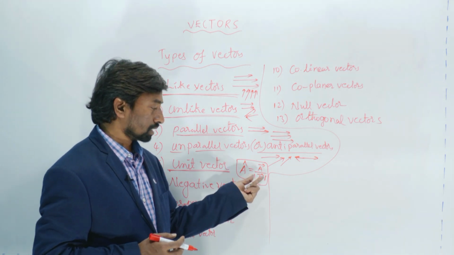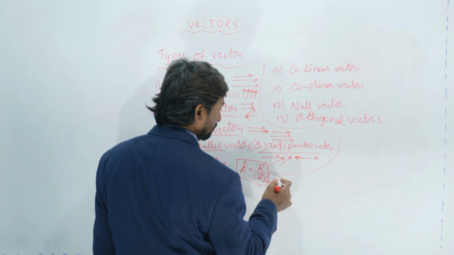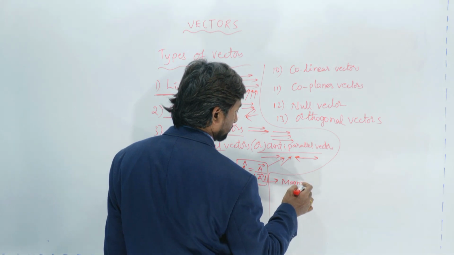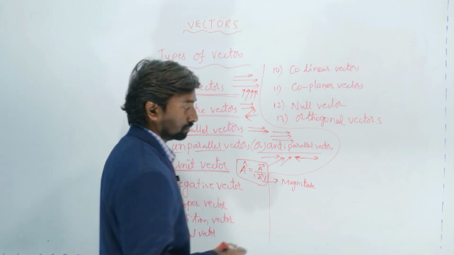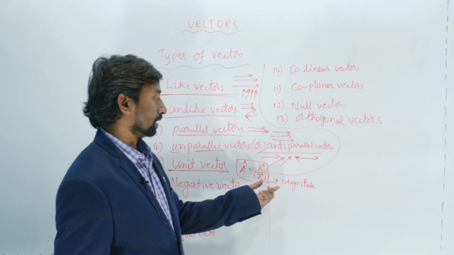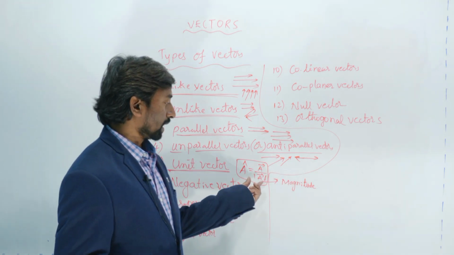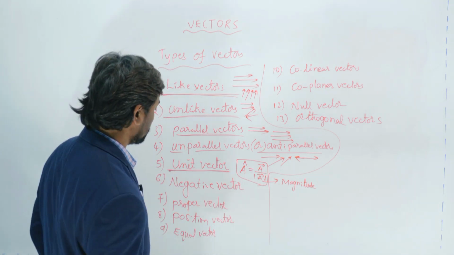And here modulus of A bar is the magnitude. Magnitude of a vector is nothing but the measurement of its numerical value. The value of the vector in its numerical value and its unit is called the magnitude. That magnitude is represented by modulus of A bar.